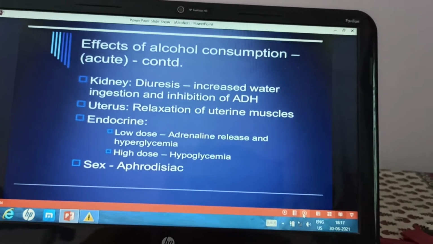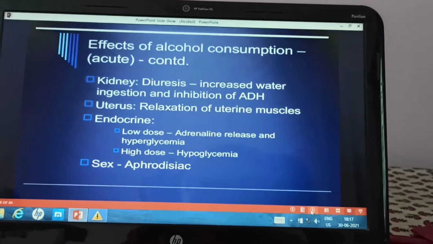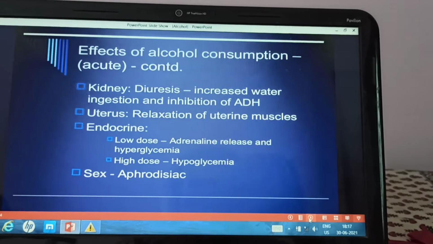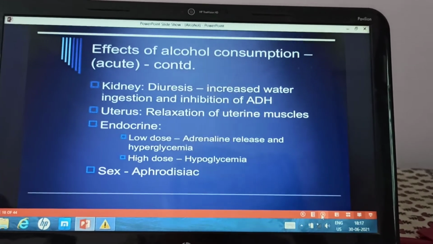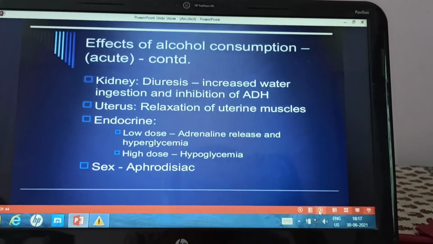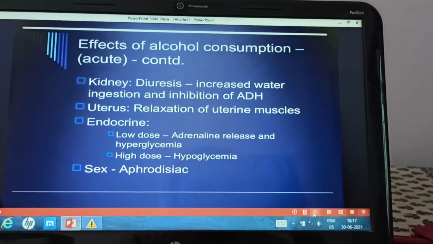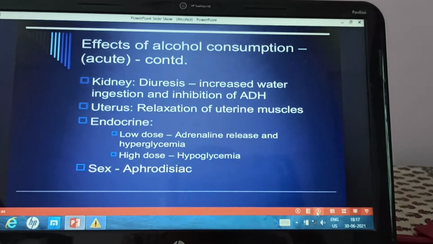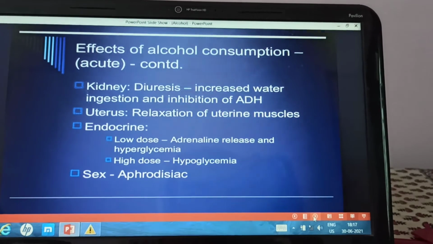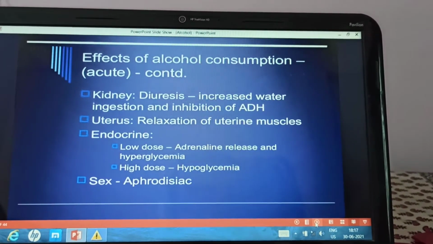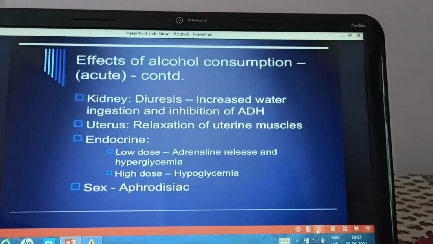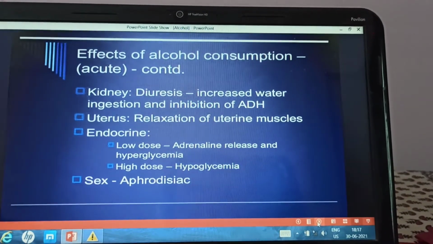Then continuing further with the acute effects, action on the kidney: diuresis will be there because of inhibition of the release of antidiuretic hormone. Increased water ingestion will be there, and relaxation of uterine muscles. Then at low doses adrenaline will be released and there can be sympathetic stimulation, tachycardia, palpitations, hyperglycemia and slight hypertension, while at very high doses there can be hypoglycemia.